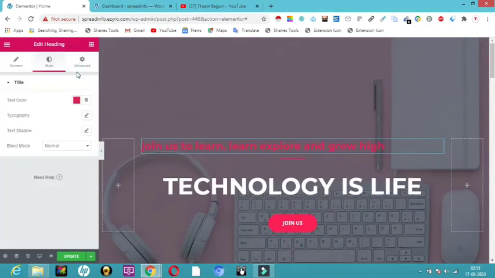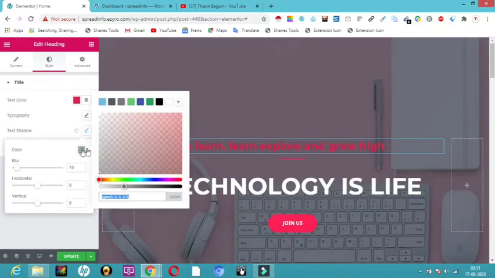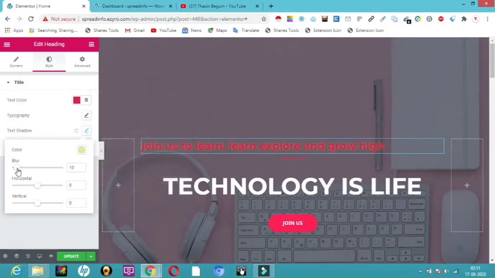And now the next point comes to text shadow. If you want to have a shadow, you can have it, and whichever color you want, you can have it. Let me choose a dark color so that you can have a look at it. So let me choose a color. Whichever pattern you want, you can choose it. Now if you want to make it blur, you can see the shadow over there, whether you want it to be blurred, or in a horizontal way, or in a vertical position. You can change it according to your taste. So this is all.